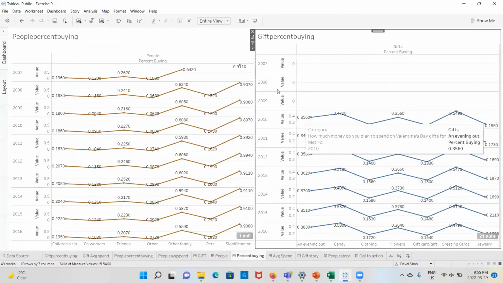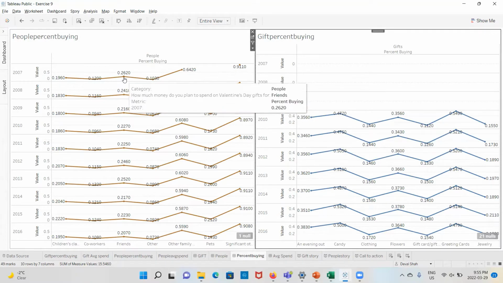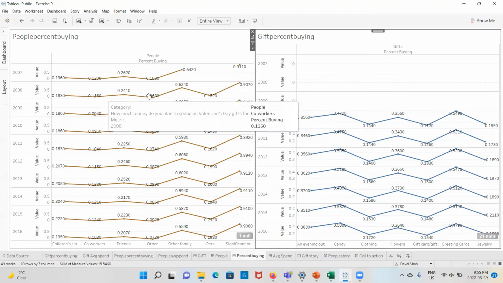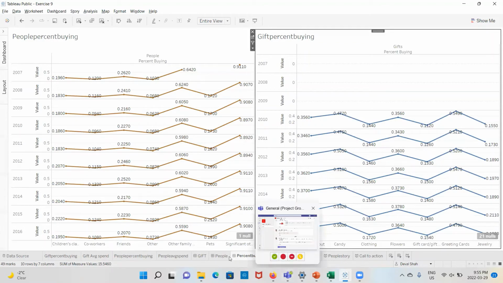And we can see here the percent of people buying gifts from 2007 to 2016, which kind of people are buying gifts, and which kind of gifts they are buying, like an evening out, candy, flowers and jewelry, etc.